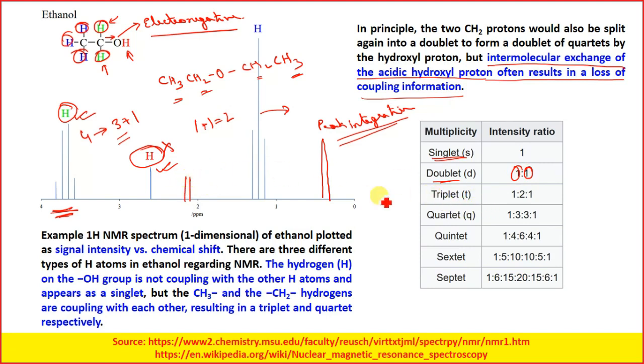If it is a triplet, in this case it is 1 is to 2 is to 1. So these two are nearly similar. There will be some minor variations definitely, but they will be nearly equal, and the middle peak will be double that of the other 2 peaks. Similarly, if it is a quartet, it will be having 1 is to 3 is to 3 is to 1. In this fashion it goes on.